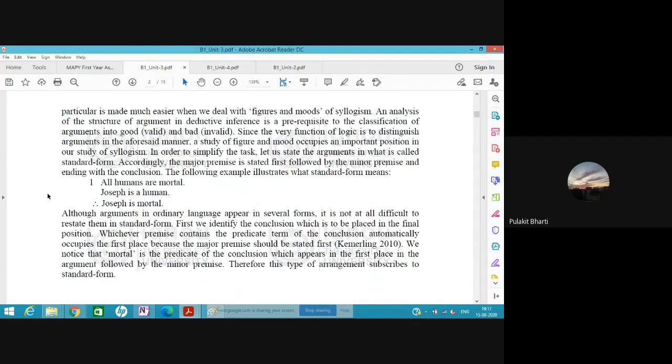Now, we can readily see that this human term is contained in both the premises. The term which is contained in both the premises, which is acting as a bridge to drive us towards a conclusion, is called a middle term. Now, what we are trying to prove is that Joseph is mortal. Joseph is the subject of the whole syllogism.